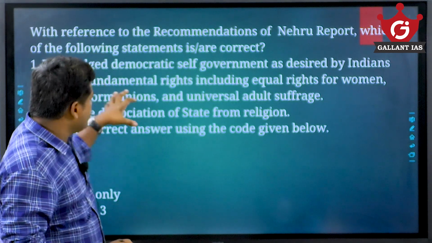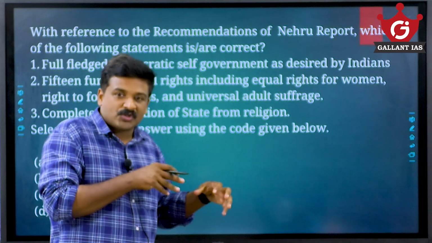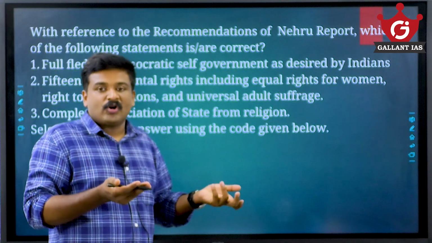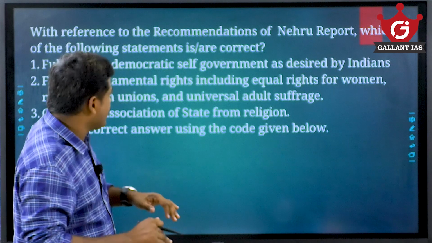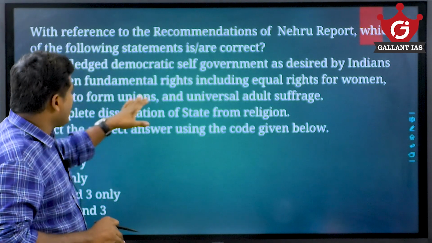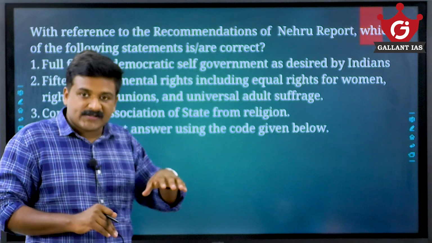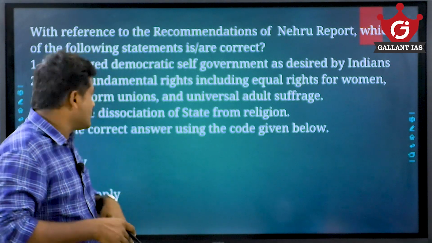A full-fledged democratic self-government is almost synonymous with complete independence, and that kind of government was never demanded. They only demanded dominion status as their immediate demand. Then the statement says 15 fundamental rights, including equal rights for women and the right to form unions. It is not 15; actually it demanded 19 fundamental rights.